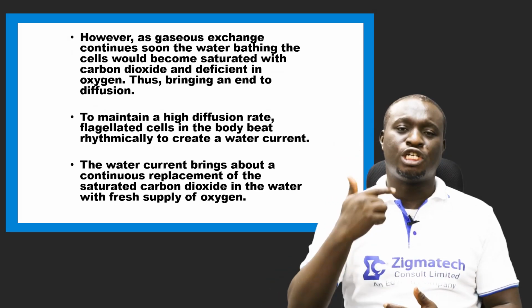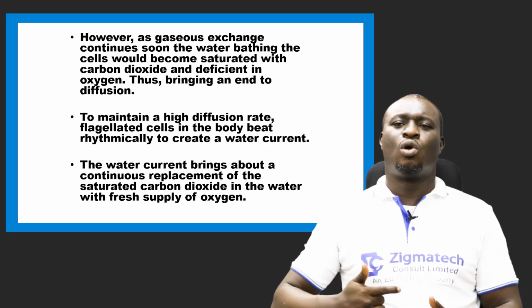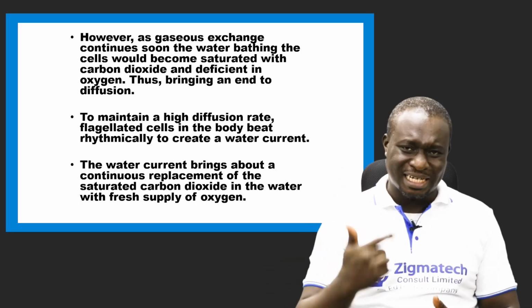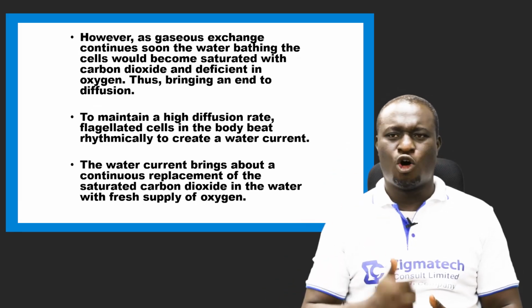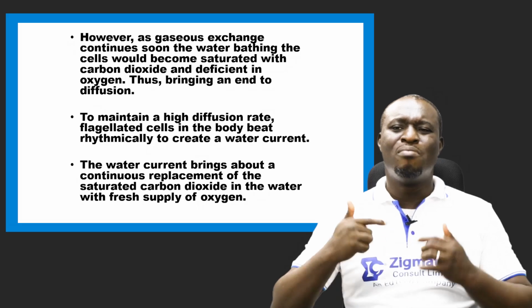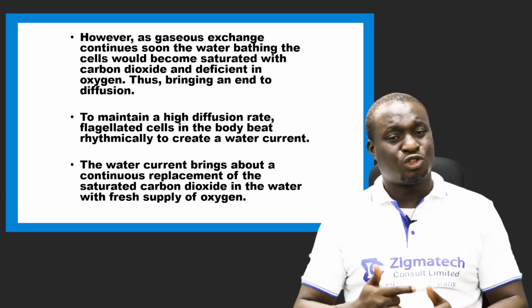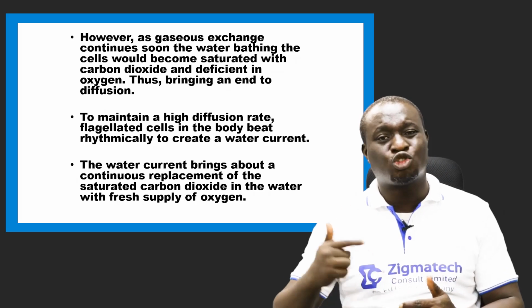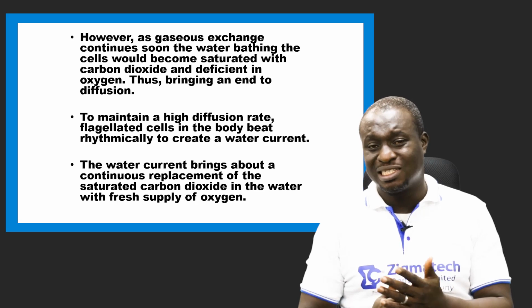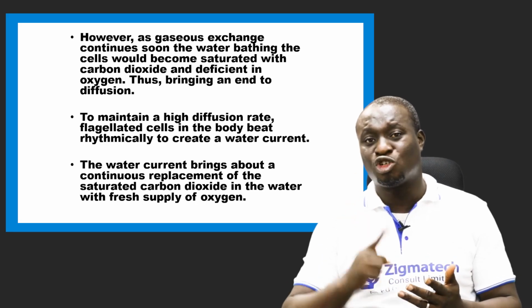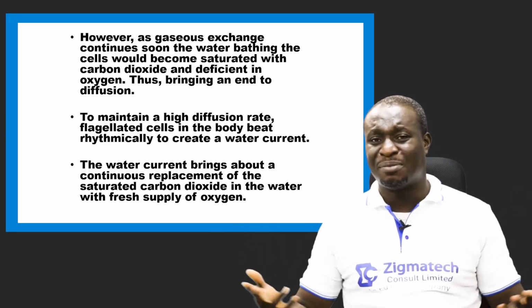If this continues, it will get to the point where the water becomes saturated with carbon dioxide and deficient in oxygen. Now, to help maintain a high diffusion rate so that the organism will not cease to respire and then die. Because if respiration ceases, remember we said that energy production will also what? Cease. And so the organism can't carry out metabolic what?